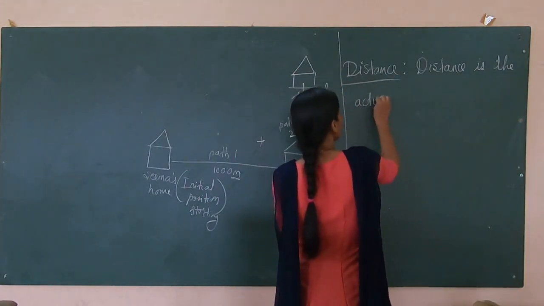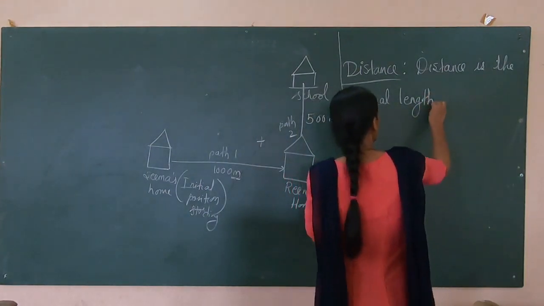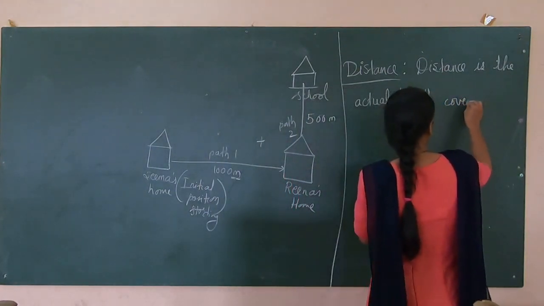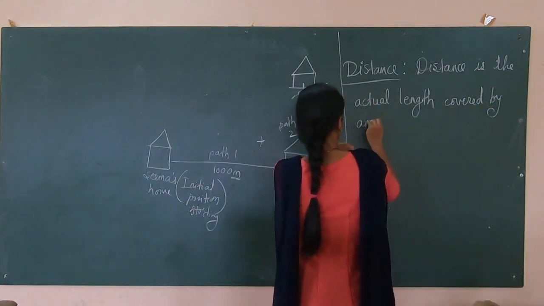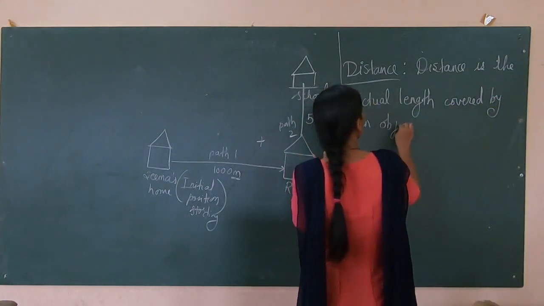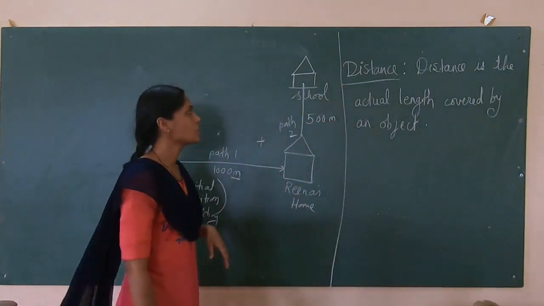Distance is the actual length covered by an object.